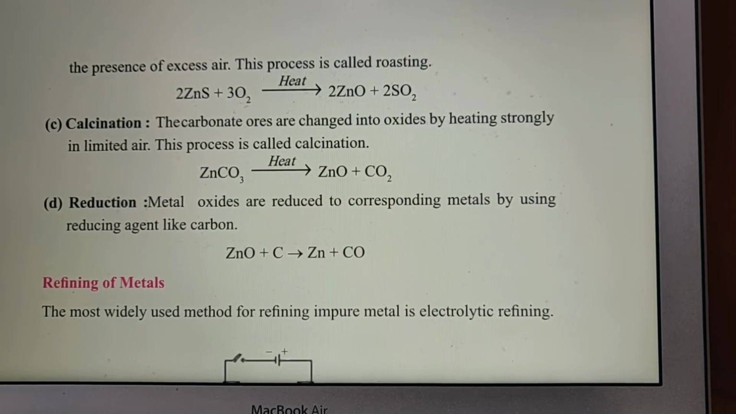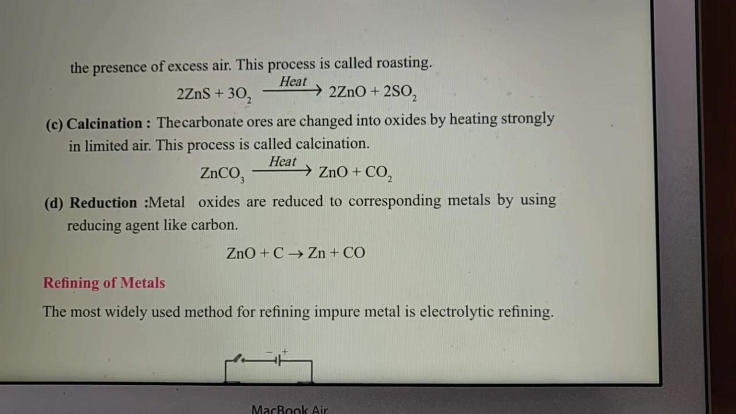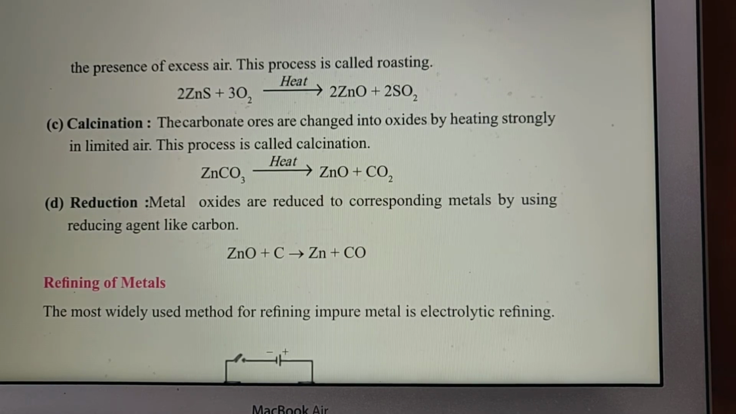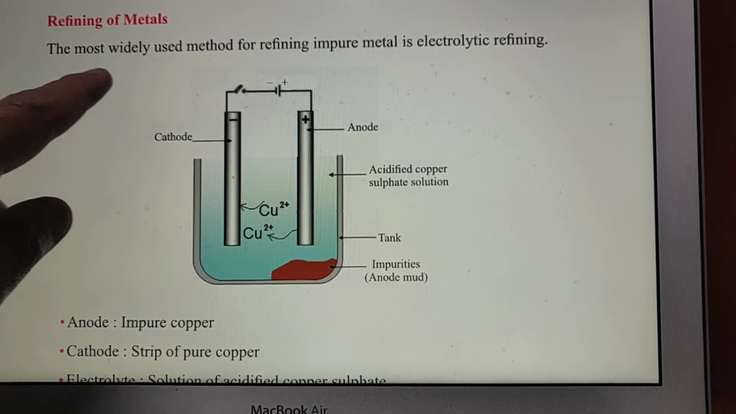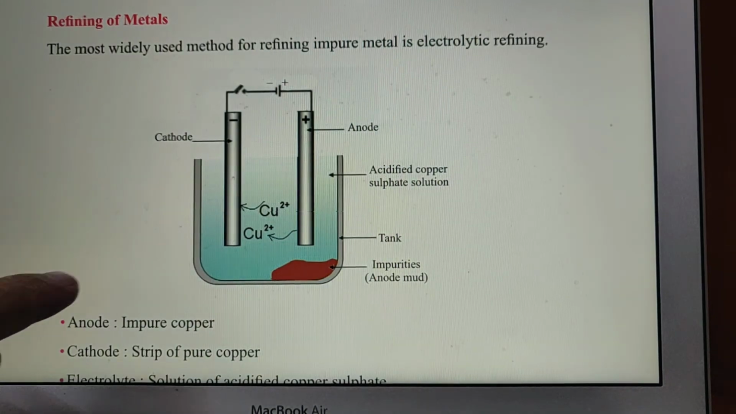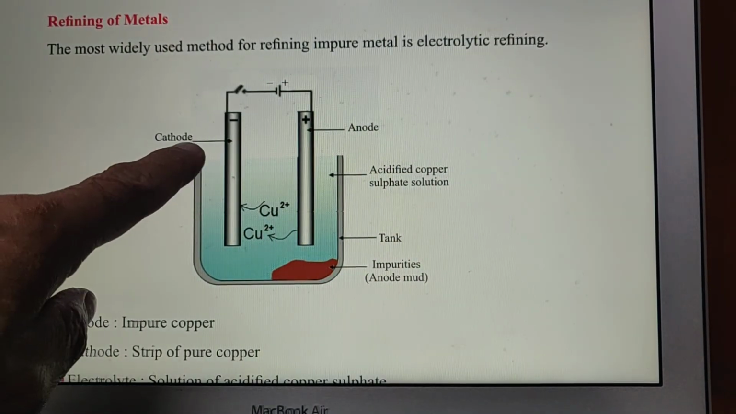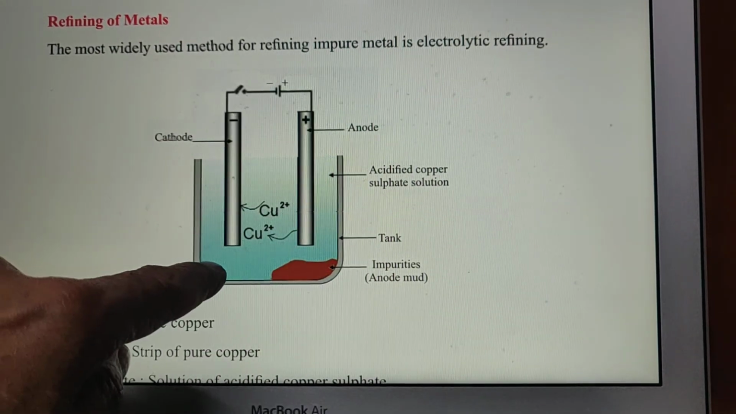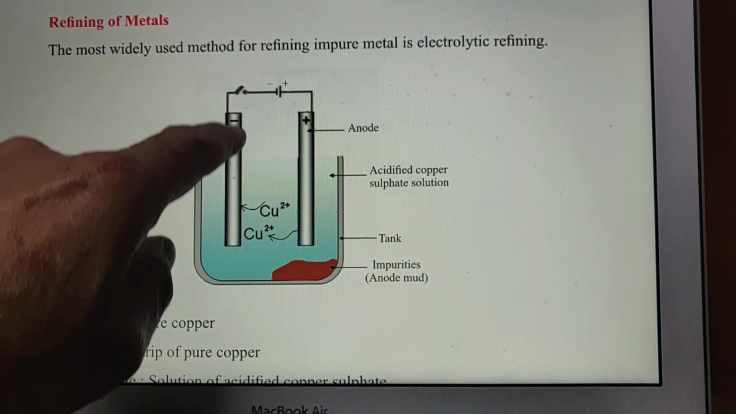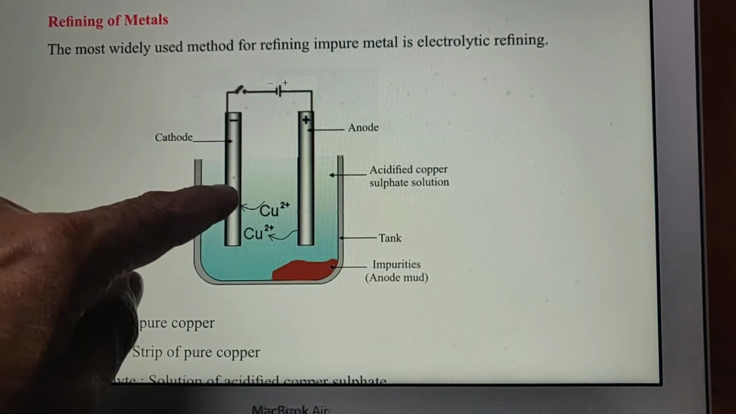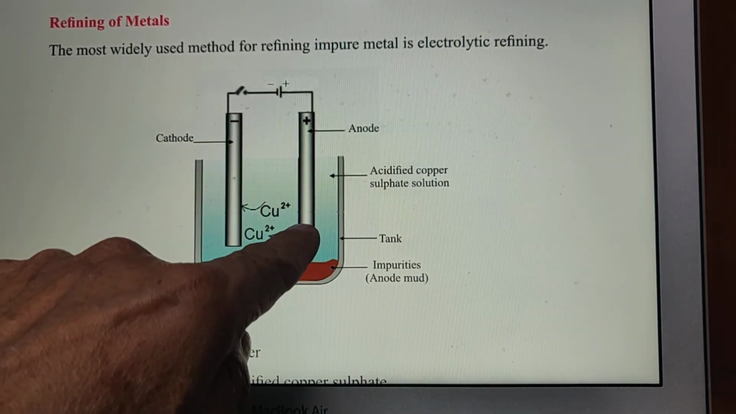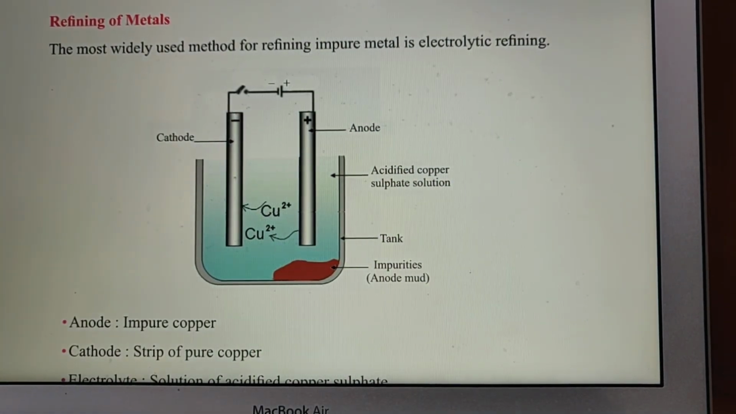Refining of metal: as we have told earlier, the metals obtained by extraction are not so pure. So for getting the pure metal, we do the refining. The most widely used method of refining impure metals is electrolytic refining. This is the electrolytic cell. It contains an electrolyte and two electrodes. One is connected with the negative charge, that is the cathode. Another is connected with positive charge, that is the anode.